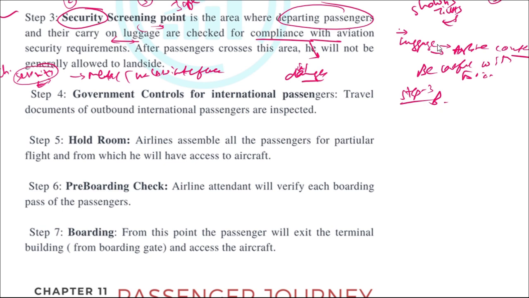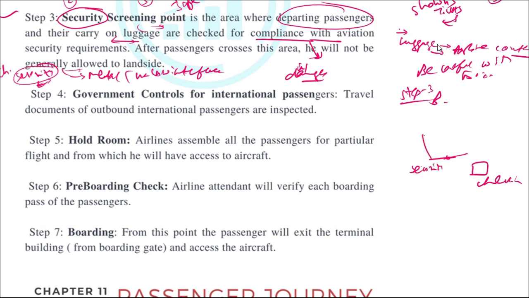So once the passenger is successful and goes through this area, then what will happen is, let's say this is the check-in area, this is the screening point.